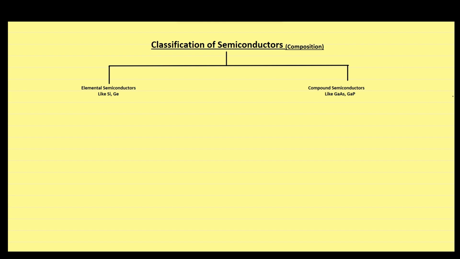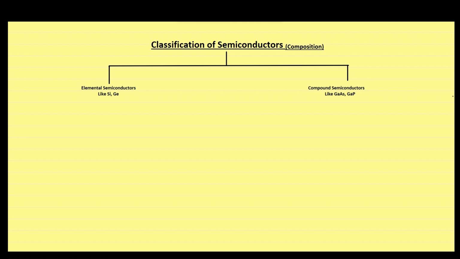Semiconductors can also be classified as elemental semiconductors and compound semiconductors. Elemental semiconductors are also known as simple semiconductors. Elemental semiconductors like germanium and silicon consist of only one element, whereas compound semiconductors consist of more than one element. For example, gallium arsenide and gallium phosphide.